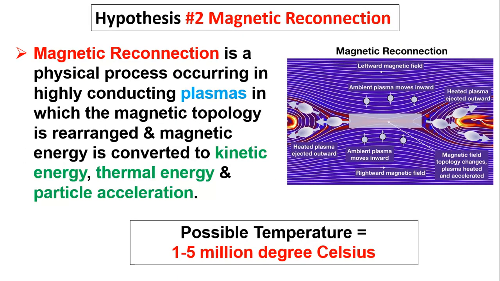So what is actually magnetic reconnection? The first thing to note is that magnetic reconnection takes place frequently in space. This is a frequent activity in space, because space consists of charged particles, so obviously there is a magnetic field overlapping. With the help of this magnetic field overlapping, magnetic reconnection takes place. You can say that magnetic lines overlapping is nothing but magnetic reconnection. The forming of new magnetic lines is called magnetic reconnection.